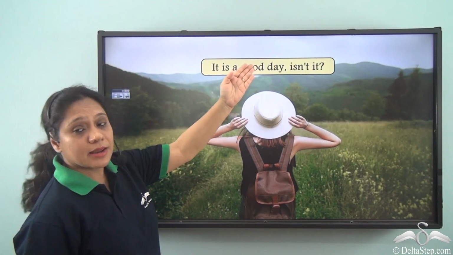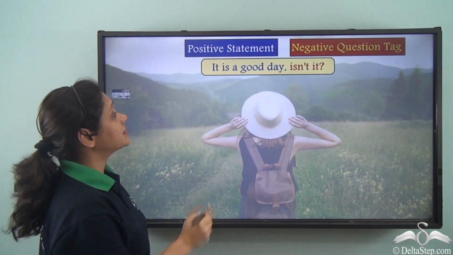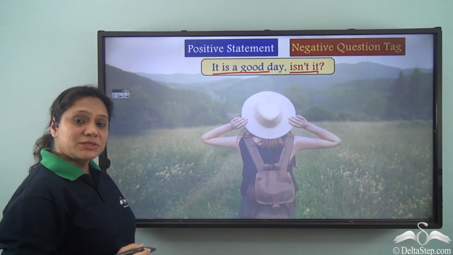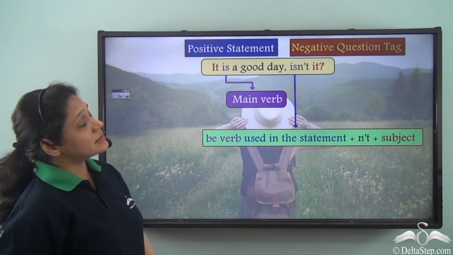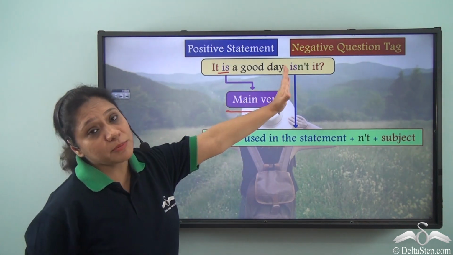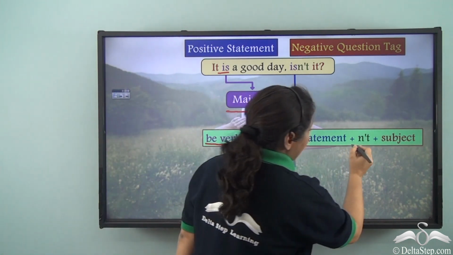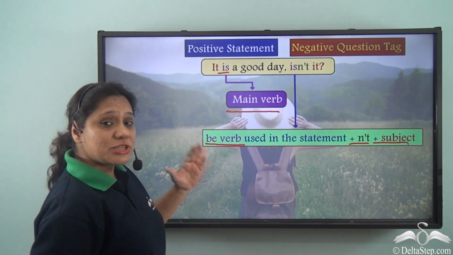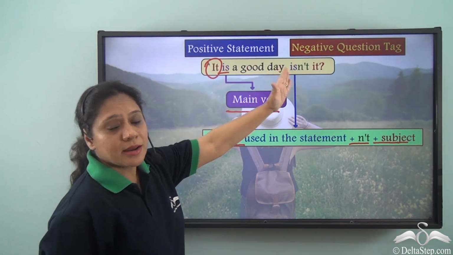It is a good day, isn't it? In this sentence, it is a good day is the positive statement and isn't it is the negative question tag. How have we formed it? Let us see. Now, in this sentence, is is the main verb. So, how have we formed the negative question tag? We have used the be verb in the statement, added N'T and then added the subject. Which is the subject here? It. So, it becomes, it is a good day, isn't it?